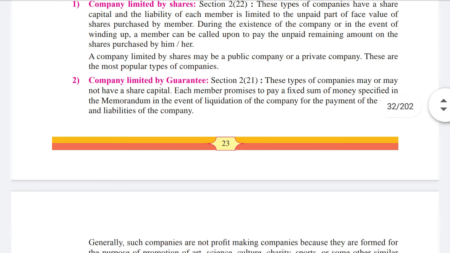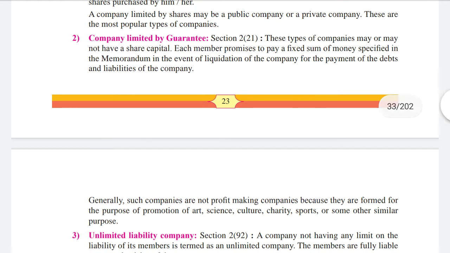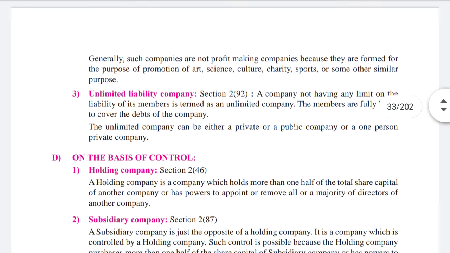Then company limited by guarantee. Now, section 221. These types of companies may or may not have a share capital. Each member promises to pay a fixed sum of money, specified in the memorandum, in the event of liquidation of the company for the payment of the debts and liabilities. Or suppose if there are any debts or liabilities of the company, from their pockets they will bring the money and use it in business.